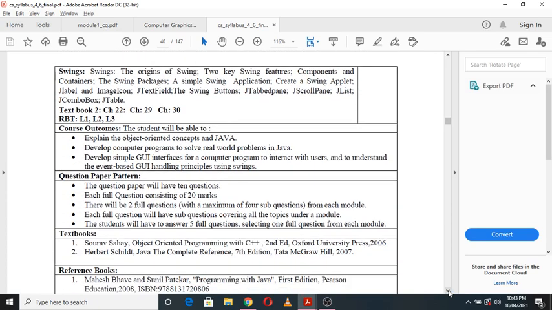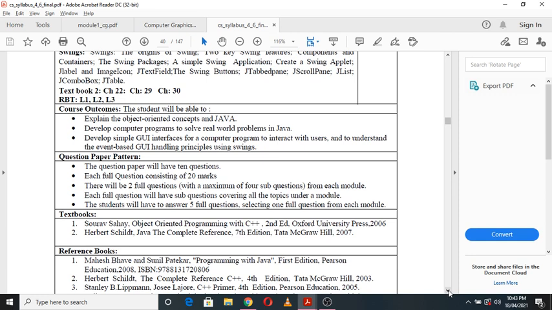Again, if you look into the outcomes, after studying this subject, what the students will be able to do: explain object oriented concepts and Java, develop computer programs to solve real world problems in Java, and develop simple GUI interfaces for a computer program to interact with users and understand the event based GUI handling principles using swings.